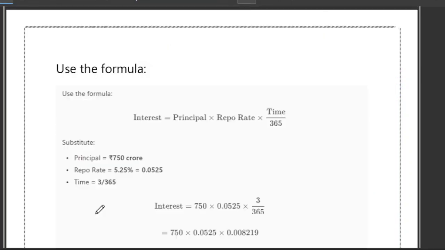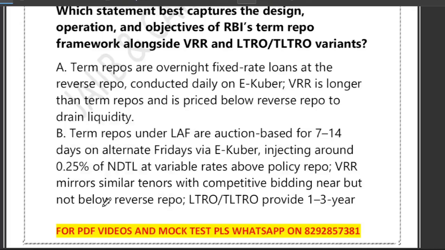So that's a very simple question. You have to compute the interest, P into R into T upon 100. Now, have a look at the next question. Very important and very good question.